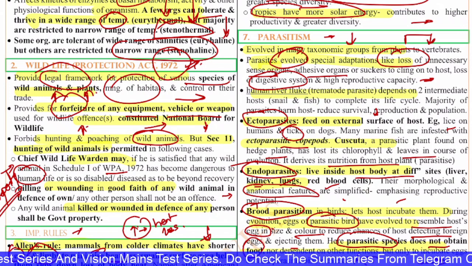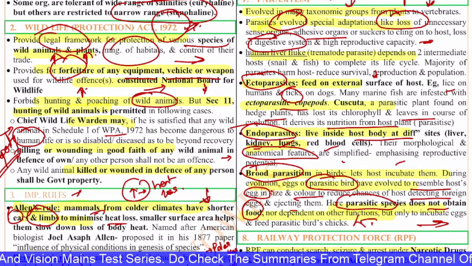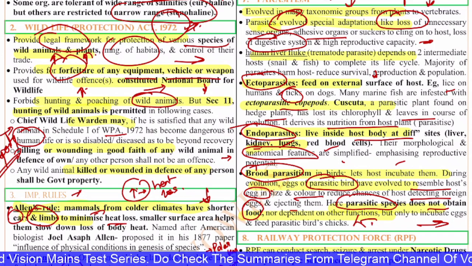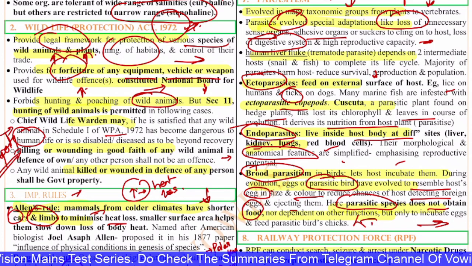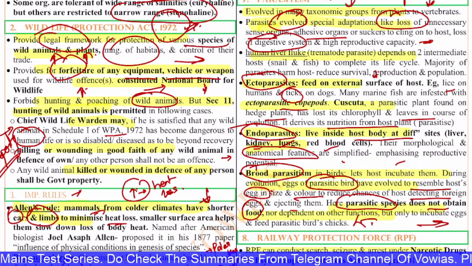This you can see in the example of the crow and the quail. Quail lays eggs in the crow's nest. That is called brood parasitism. So ectoparasitism means outside, endoparasitism means inside, and then the brood parasitism.